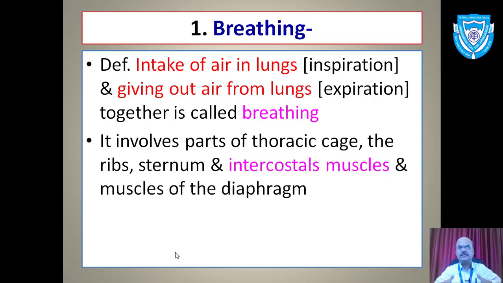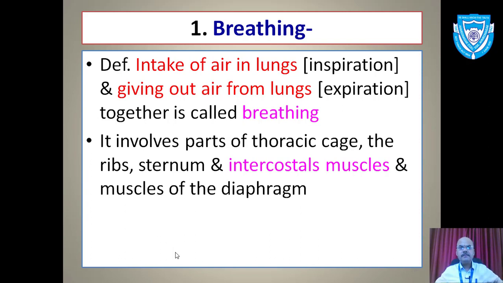This is the thoracic cage, made up of ribs from the side. We have a main flat bone here, which we discussed in 11th standard, called the sternum bone. Then we have ribs, and in between the ribs a type of muscle called intercostal muscle. The flap of muscle I told you about is called the diaphragm.